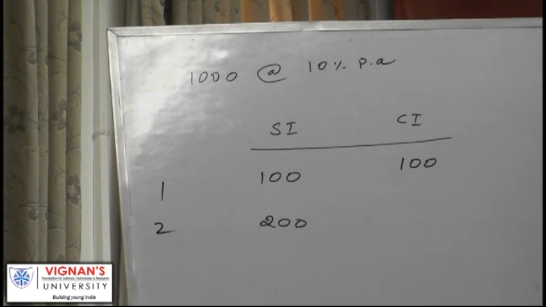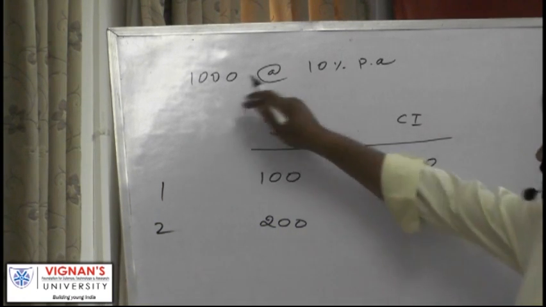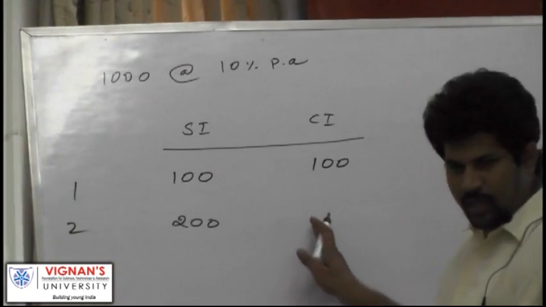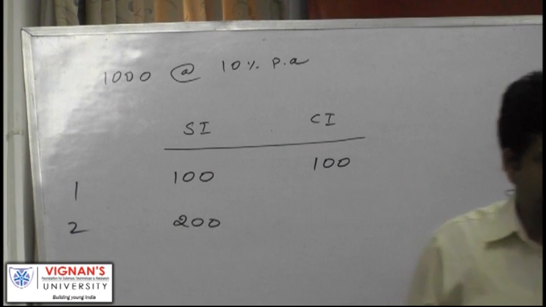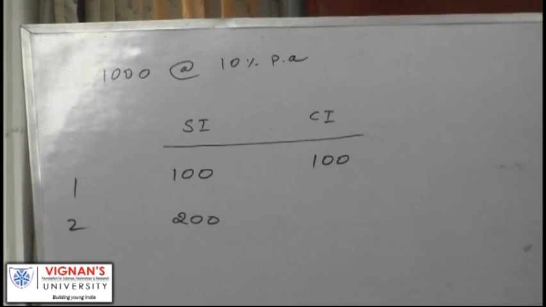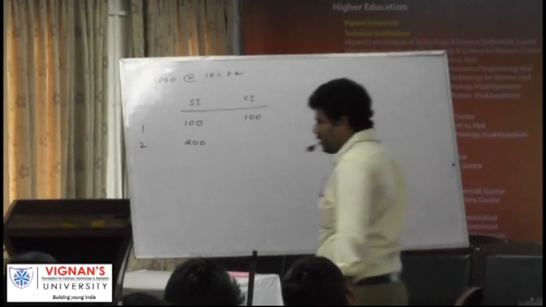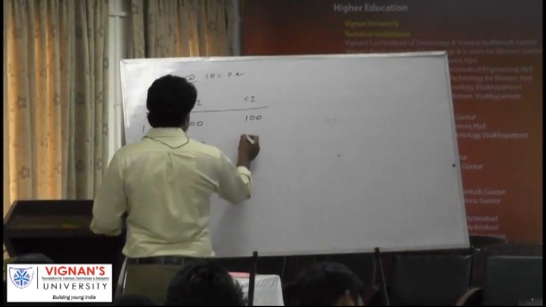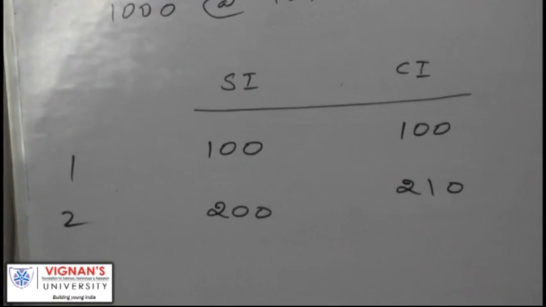Now if you have taken it in compound interest, 10% of this 100 plus already existing interest 100 rupees is there. So 10% of that 100 rupees is 10 rupees. It means 110. For second year it won't be 100 again, it will be 110. So last year 100 plus this year 110. Together you need to pay how much? 210 rupees. If you want to return after 2 years, this is what you are supposed to pay.